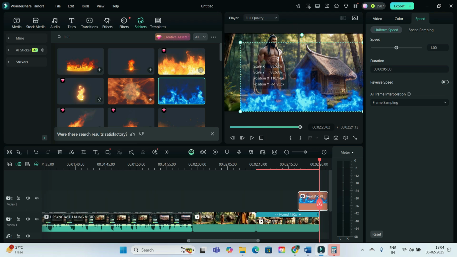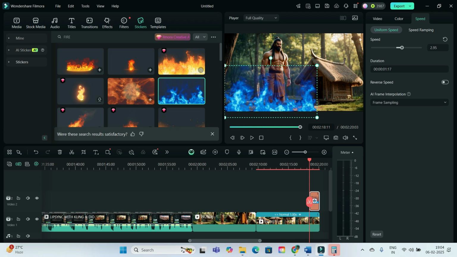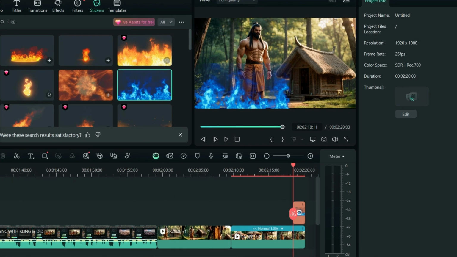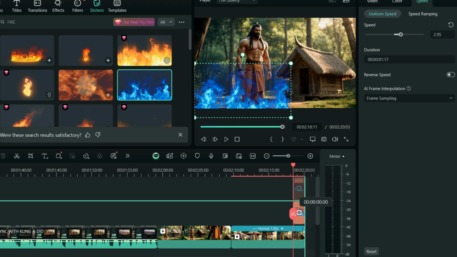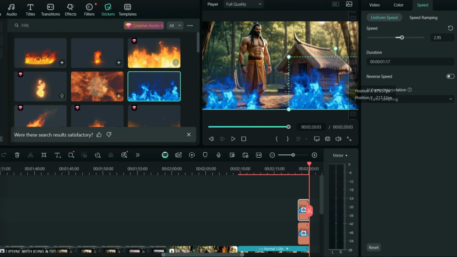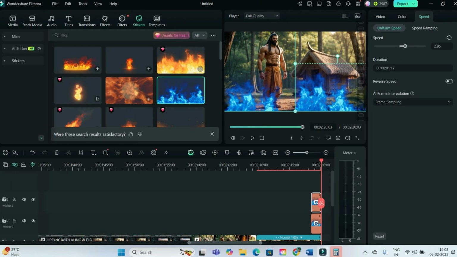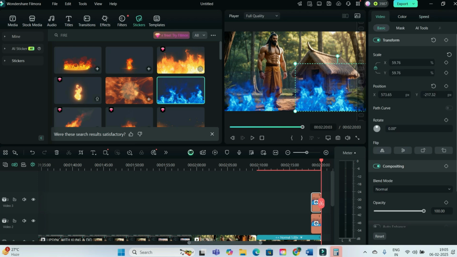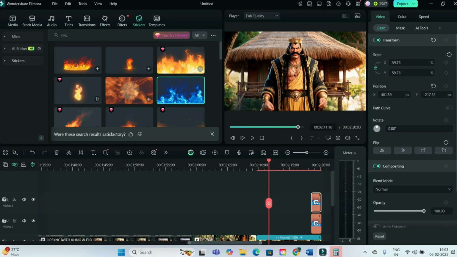I will just make it little shorter. It cannot be stopped suddenly, so I will just make sure that it is duplicated. Okay, so I will just bring it here, and then how should you duplicate this? Just select somewhere outside, then press Alt and then select this and just push it up. It will be duplicated. Now the duplicated one I will bring here, and then you can go to video and just make this way so that it kind of merges. Now let's check how is it looking from the beginning.